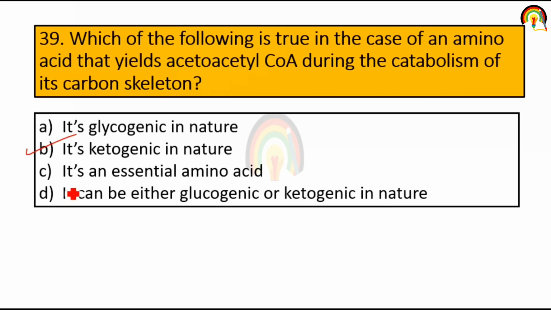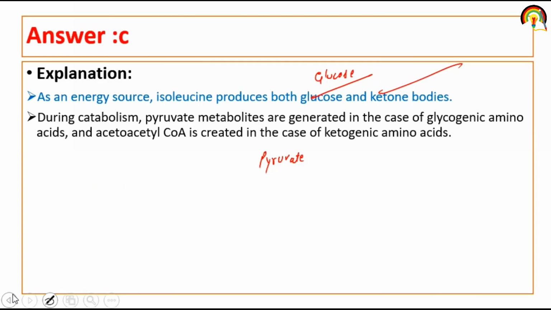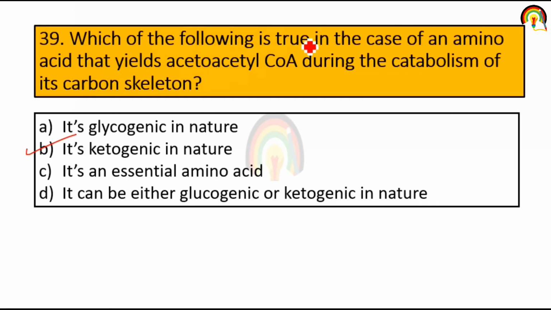So it's ketogenic in nature, that's why it yields acetoacetyl coenzyme A. Because during catabolism, pyruvate metabolites are generated in the case of glucogenic amino acids, but in ketogenic amino acids, acetoacetyl coenzyme A is created. So it's ketogenic in nature.